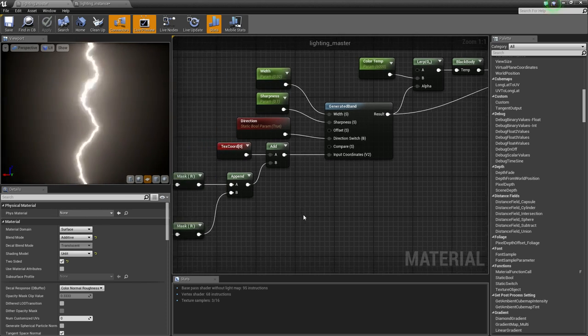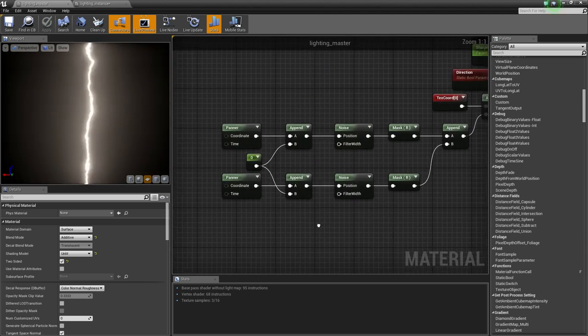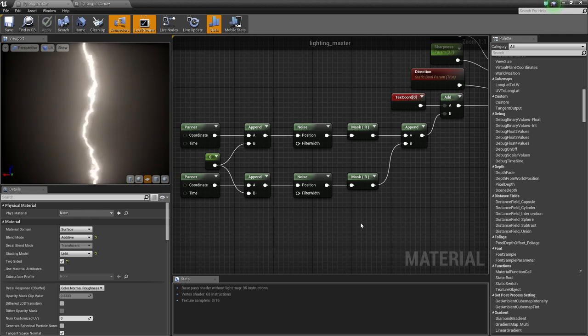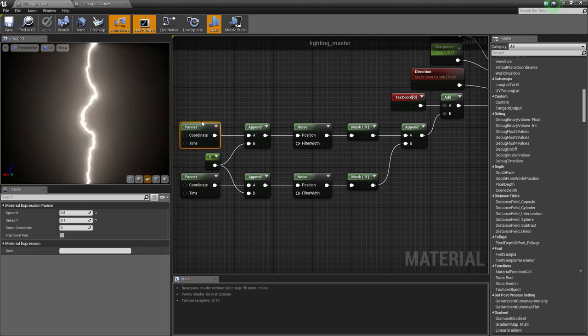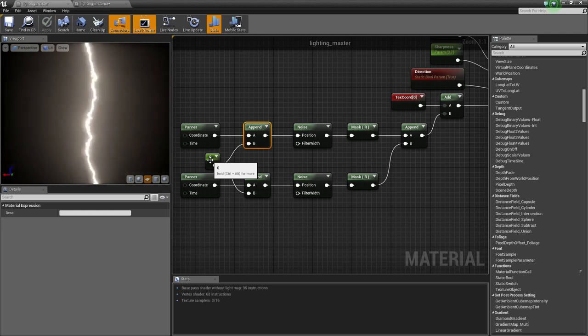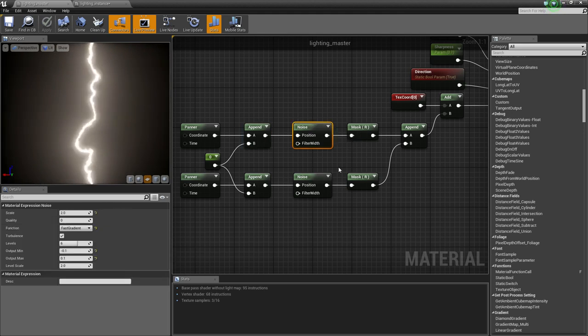Now it's the UVs, of course, where everything really is important. So, I basically recreated this one system. I used a panner. For the first panner, as you can see, speed x5.5, and 1. More speed, more rapidly the variation changes. I used append vector to plug in a 0 to make it into a 3 vector, which I then plugged into a noise node. This is where the procedural effect really comes into its own.